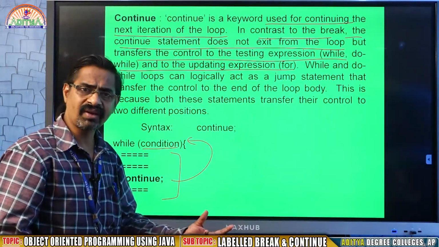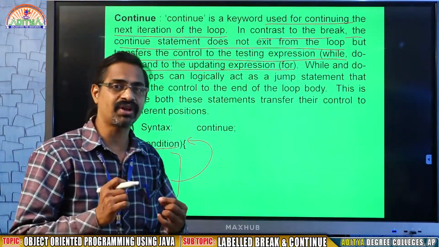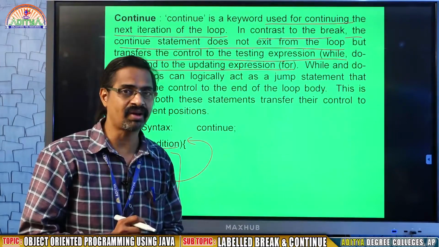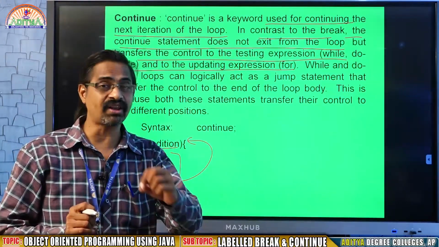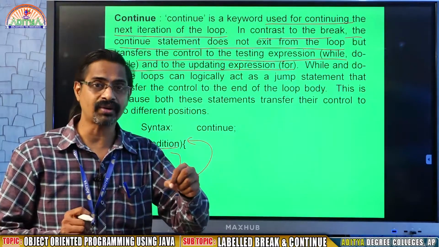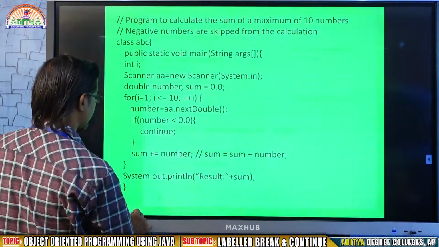What you know in C language, the same thing is repeated here. But when we come to Java, there is one more concept in the subject of break and continue. What is the topic? See this.